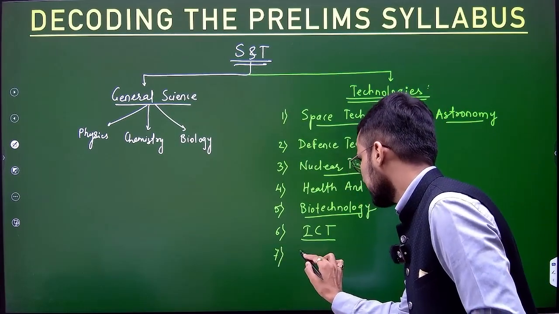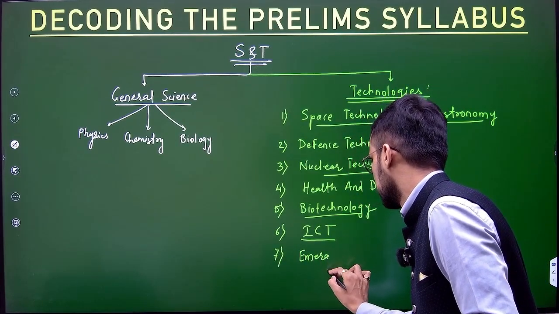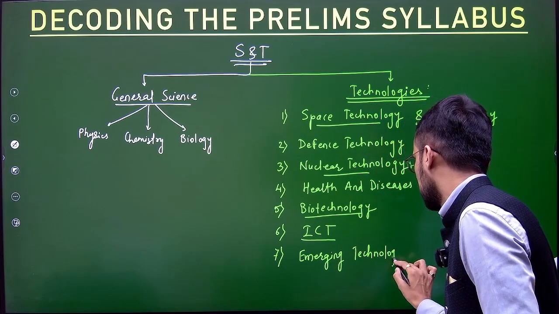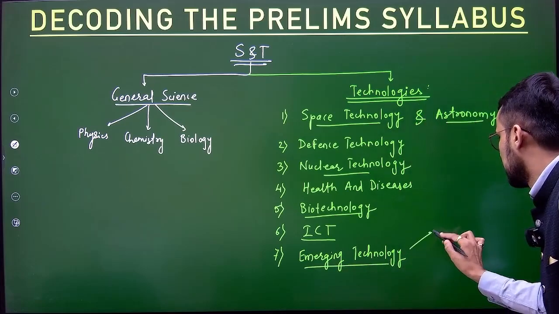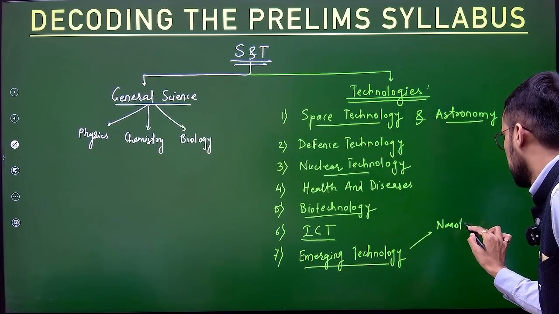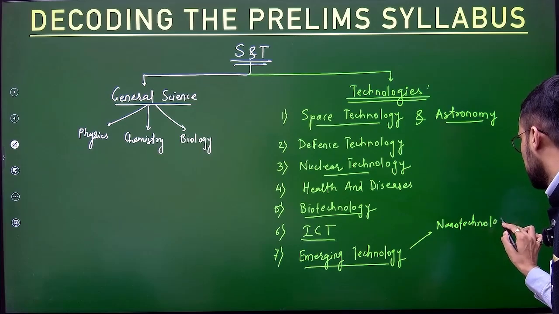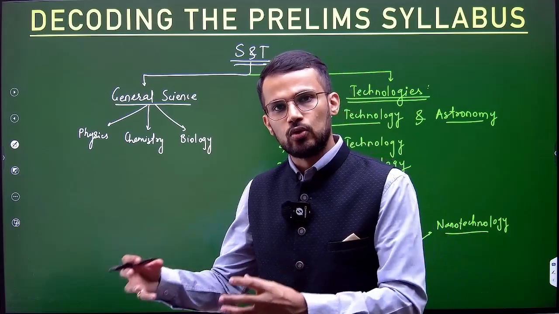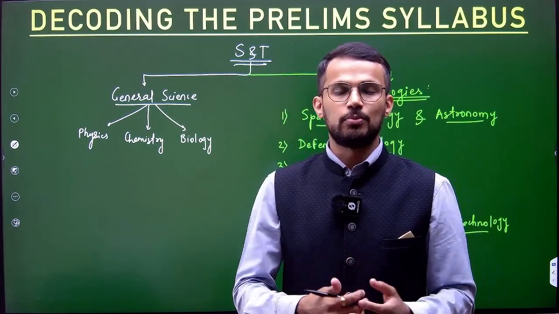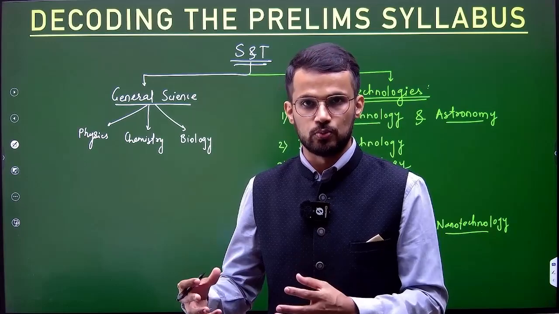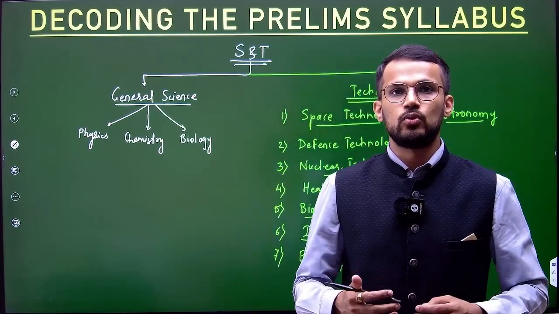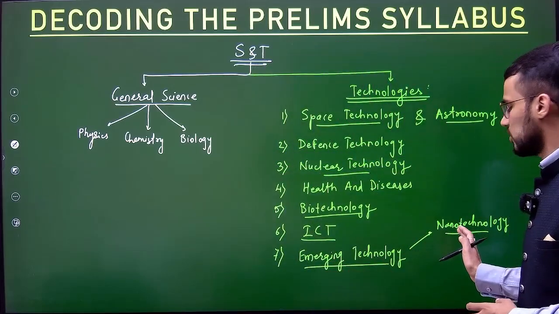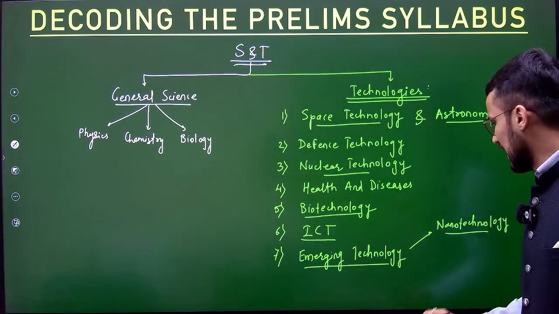Then we have emerging technologies. And under emerging technologies, what are the important aspects? Here, nanotechnology is important. Nanotechnology is considered the technology of the 21st century. And that's why UPSC has also focused on nanotechnology. For example, they have asked questions related to carbon nanotubes, right? They have asked questions with respect to natural nanoparticles. Are there natural nanoparticles? Those kinds of things you will be able to study under nanotechnology.